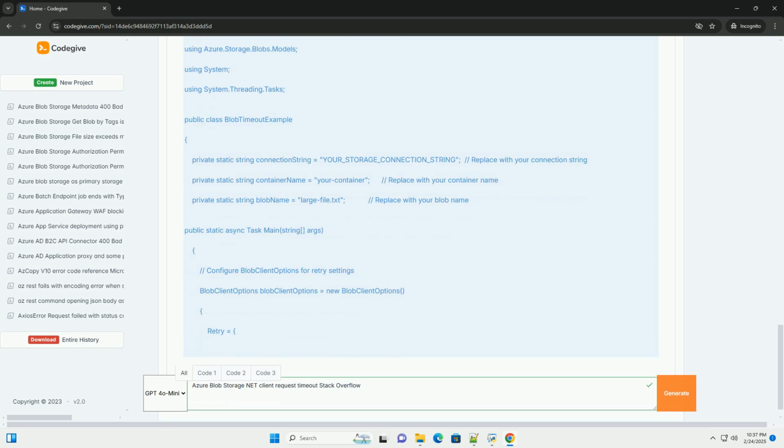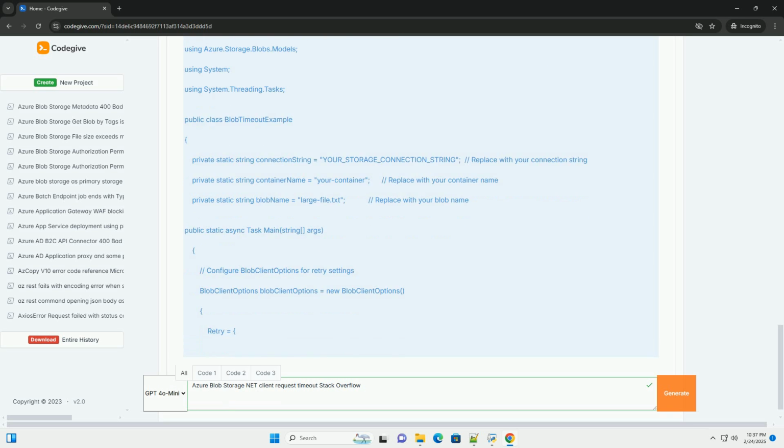4. Optimize large file uploads/downloads. Use the upload async and download to async methods of the Blob client class, which are designed for handling large files. These methods automatically split the file into smaller chunks and upload them in parallel.